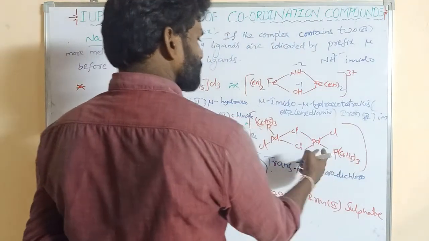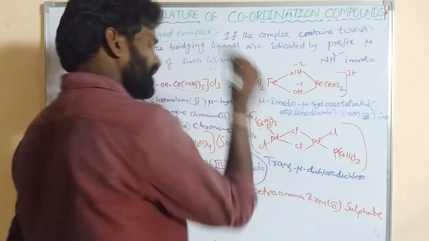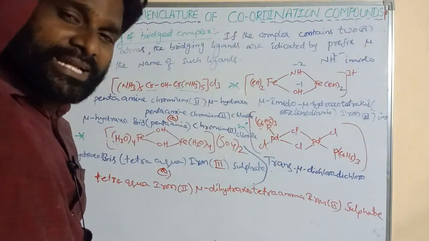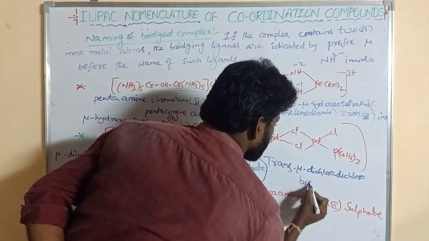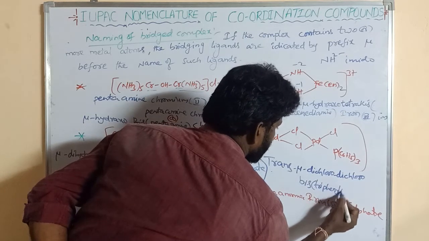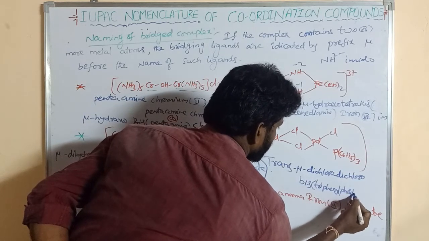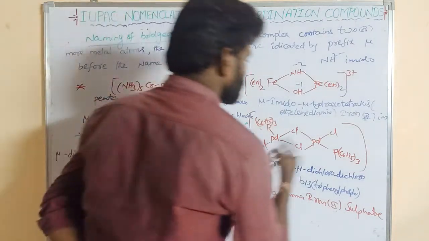This is phosphine, triphenyl phosphine. In its name tri is there, that is the complex ligand. How many times is this repeated? 2 times, that can be written bis triphenyl phosphine. Right, triphenyl phosphine.